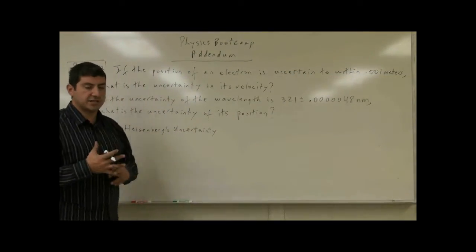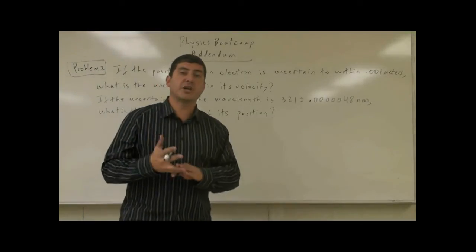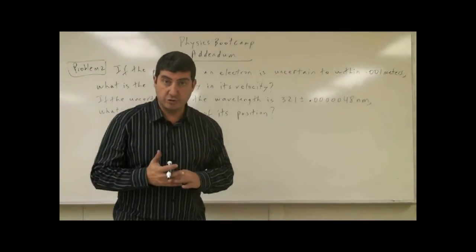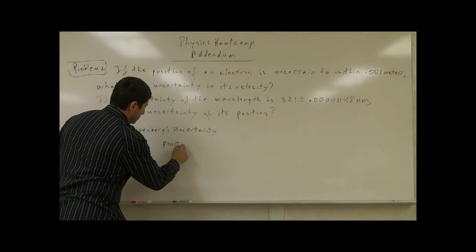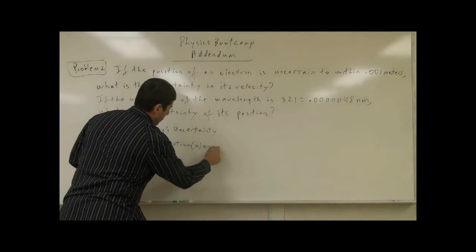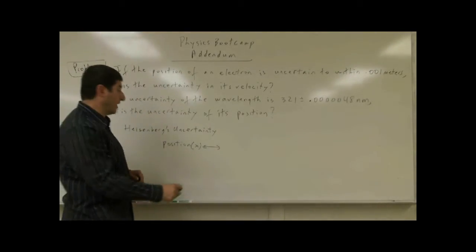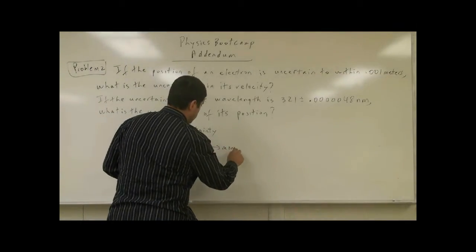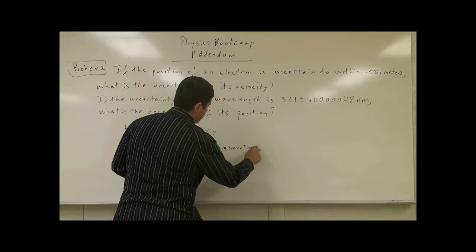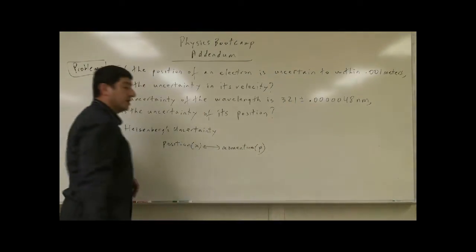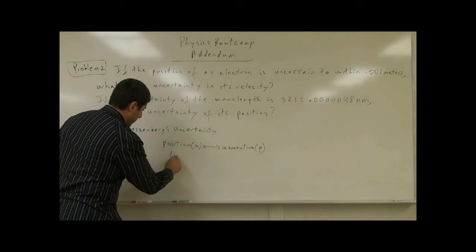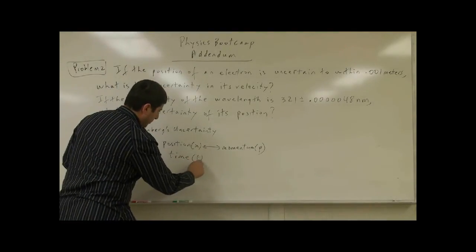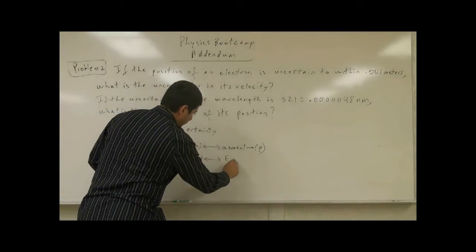He basically said that there are two pairs of conjugate variables. One is position, x, and its conjugate pair is momentum, p. The other conjugate pair is energy and time, so time, variable t, and energy.